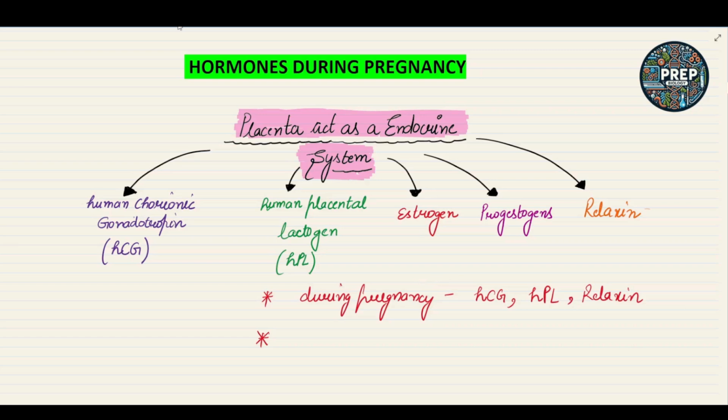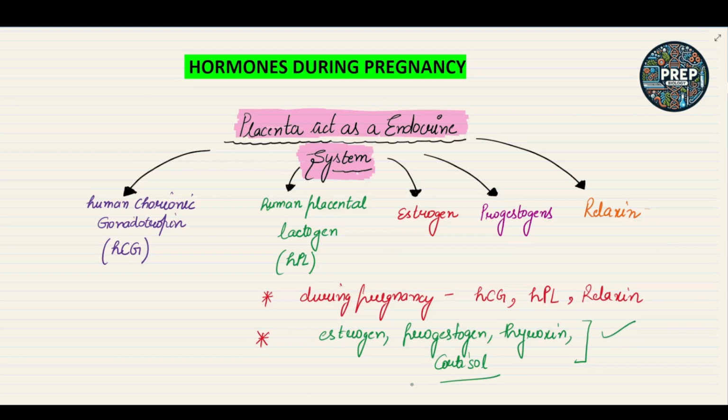But if we see the other hormones like estrogen, progestogen, thyroxine, okay, thyroxine, estrogen, progestogen, and cortisol, these are all hormones which are secreted in a high amount during pregnancy.